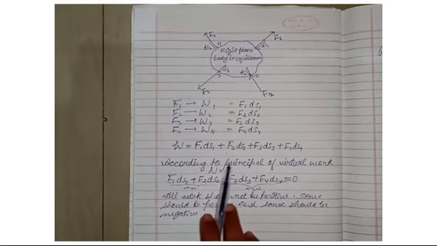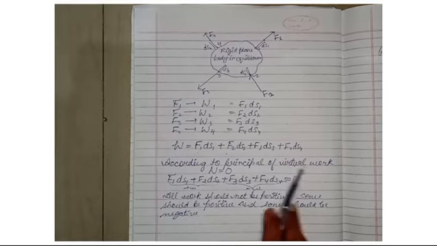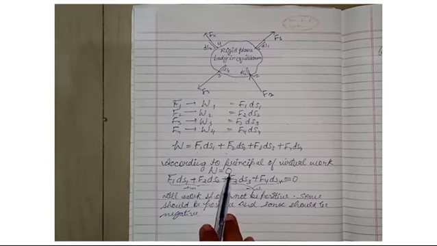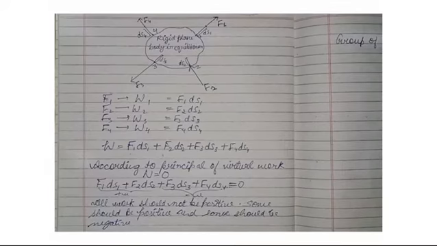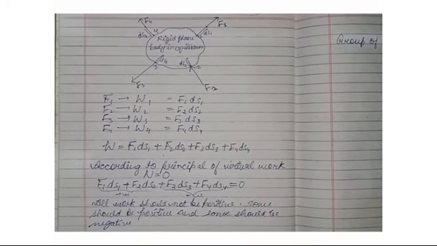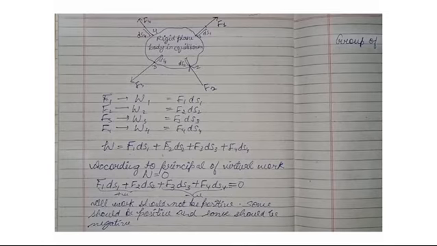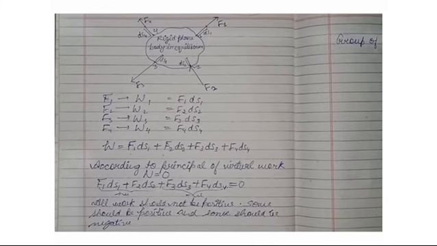So according to the principle of virtual work, the work will be 0 on any body, as we have seen in the definition. So F1 ds1 plus F2 ds2 plus F3 ds3 plus F4 ds4 will be equal to 0 on any body.